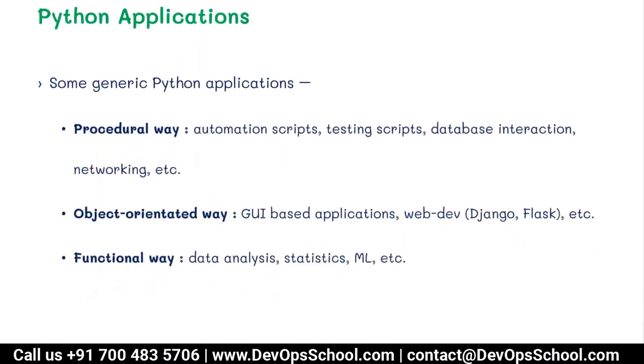The procedural approach is used for automation scripts, testing scripts, etc. The object-oriented approach is used for building applications, and the functional approach is used mainly in data analysis and statistics because all these functionalities are available to you. It is not any hard and fast rule that this approach is used at this place only. This is a very generic perspective of looking towards Python.